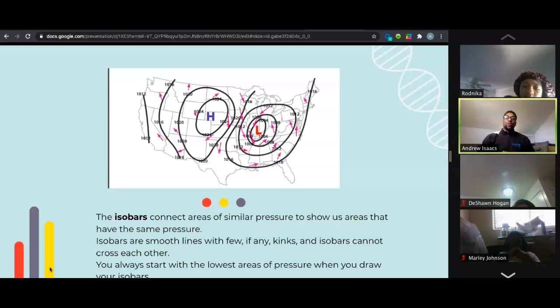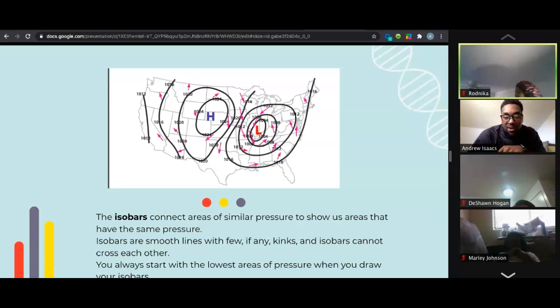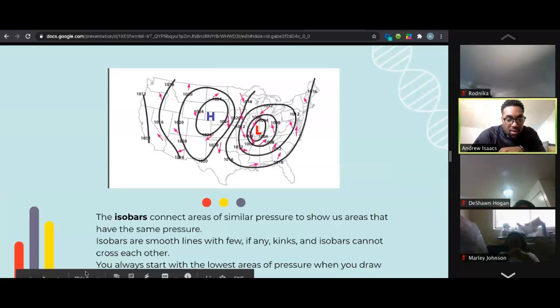There you go. Thank you so much for that beautiful reading, Rodnika. So, as you can see here, right, we have our isobars. Matter of fact, let me get my pointer finger out. Bang, y'all see the pointer? I figured out how to do that. I love the pointer now.